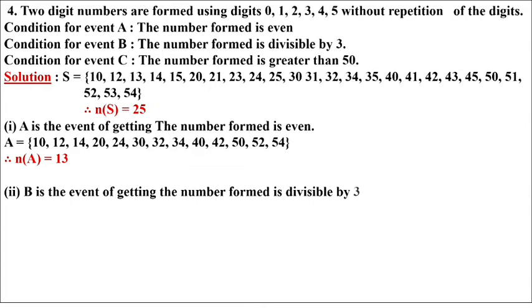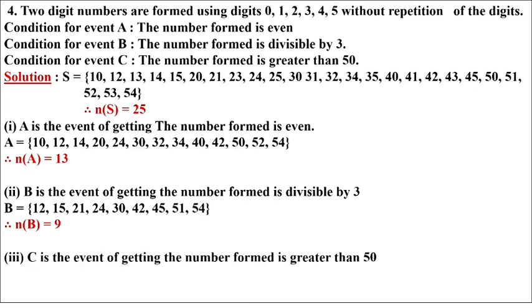Now student, the second event is given. B is the event of getting the number formed is divisible by 3. Divisible by 3 means the number which is coming in the table of 3. So 12, 15, 21, 24, 30 are divisible by 3. 42, 45, 51 and 54 are also divisible by 3. Therefore number of B is 9.